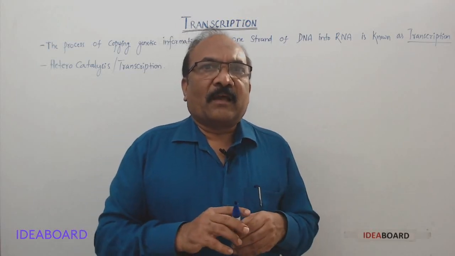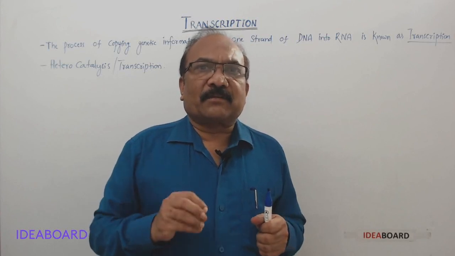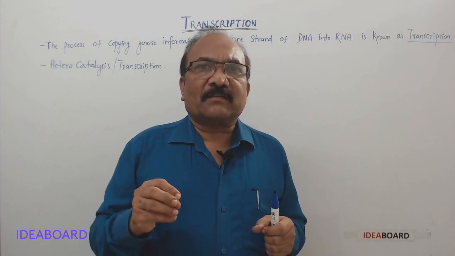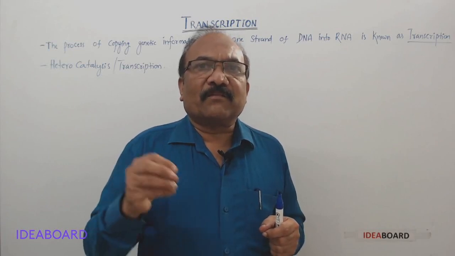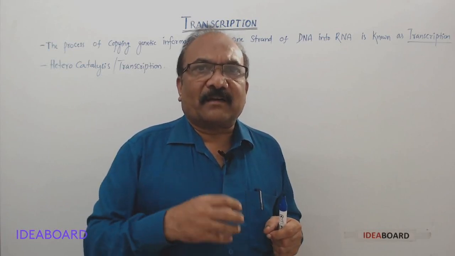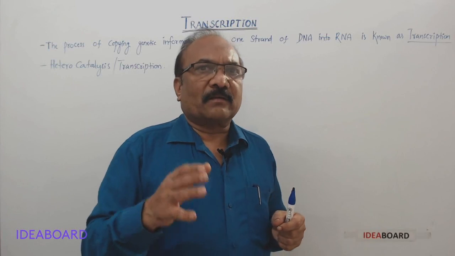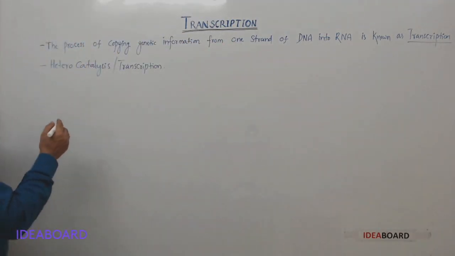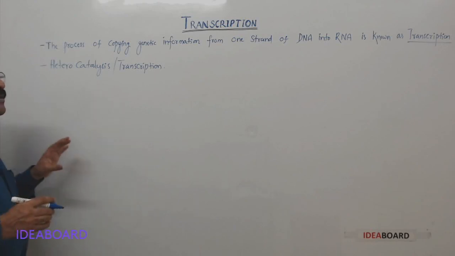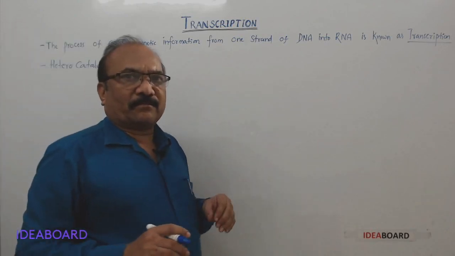But whereas transcription, that is RNA formation, occurs all the time, wherever there is requirement in the cell.